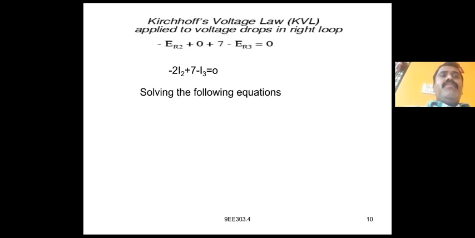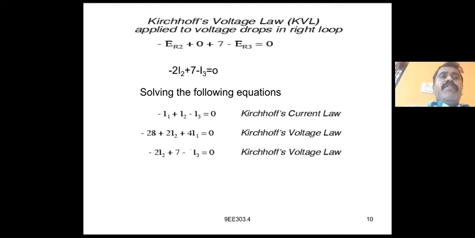Solving the equations, they can be written as: minus I1 plus I2 minus I3 is equal to 0, Kirchhoff's current law; minus 28 plus 2I2 plus 4I1 is equal to 0; and minus 2I2 plus 7 minus I3 is equal to 0.